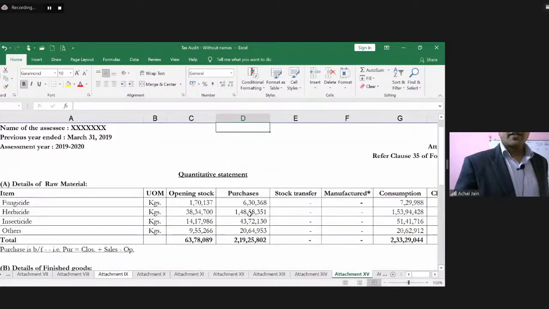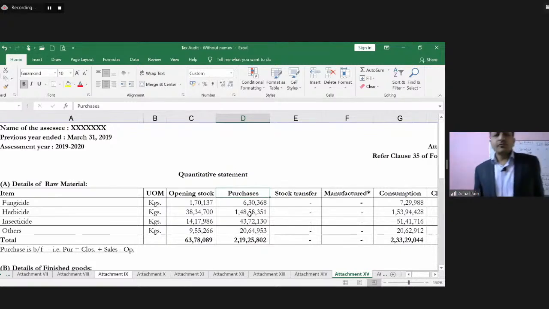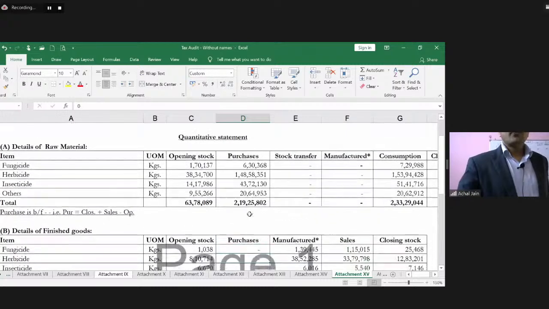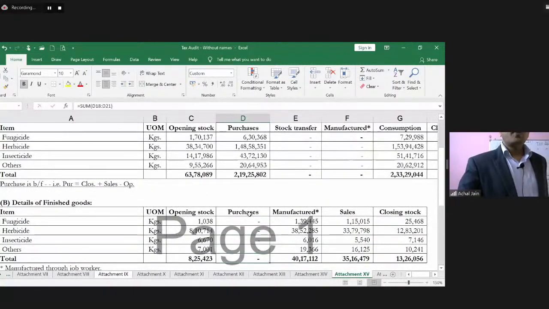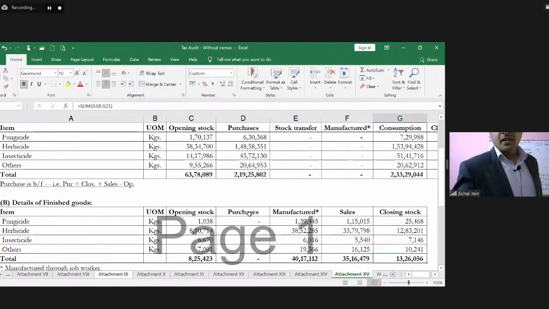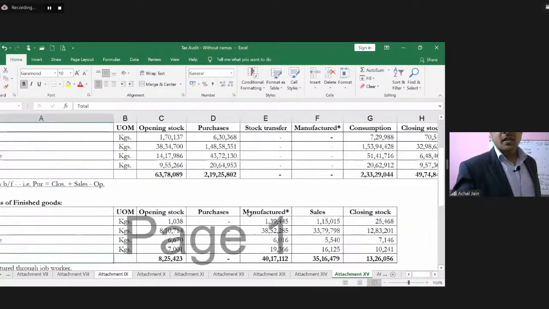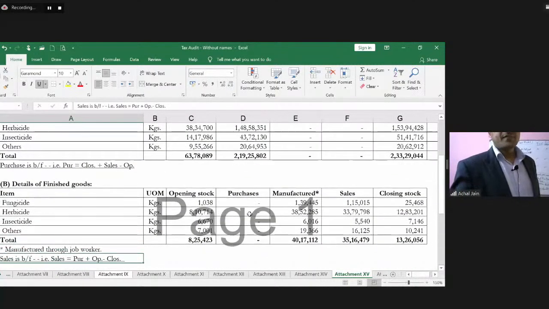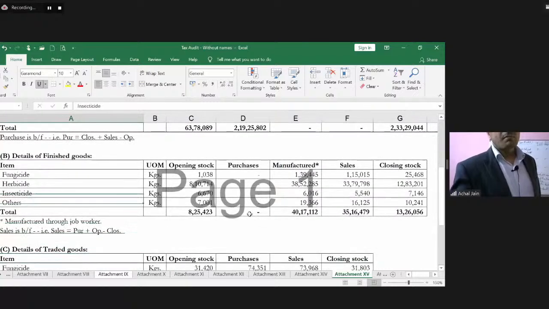Let's understand this. Details of raw material, details of finished goods. So the opening stock, the nature, the name of the item, the quantity is required to be specified, purchases which have been made during the year, the transfers, sales, consumption during the year, and of course the closing balance.